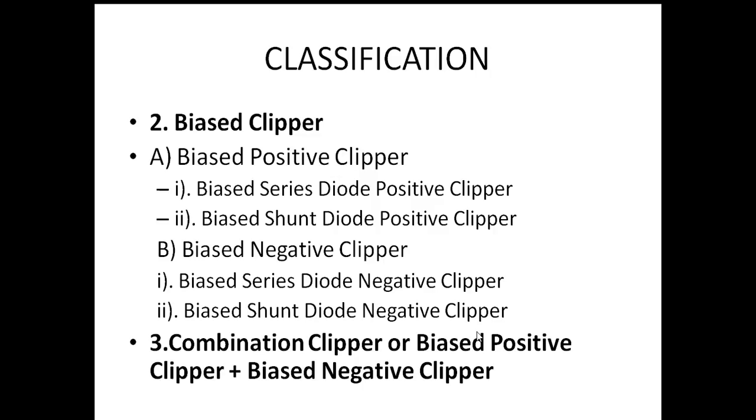Next, the last one is the combinational clipper, or biased positive clipper plus biased negative clipper. That is the double-ended clipper. The third one is the double-ended clipper. The double-ended clipper uses two diodes in a single circuit. Let us see the circuits in the next slides.